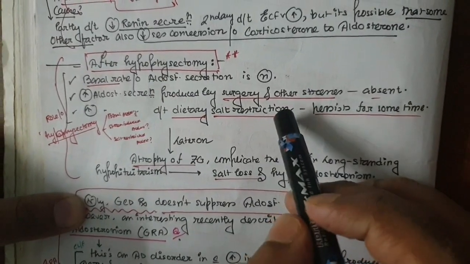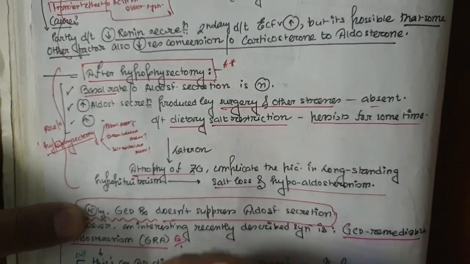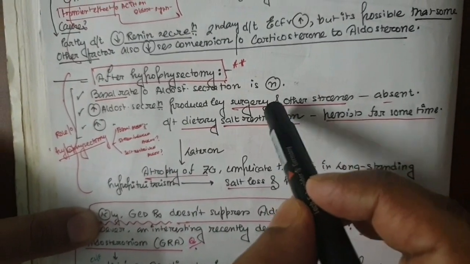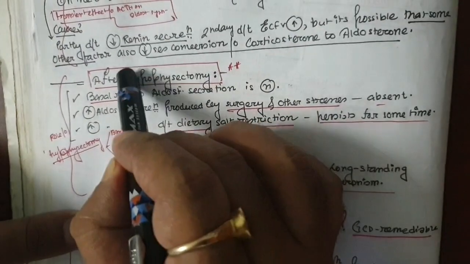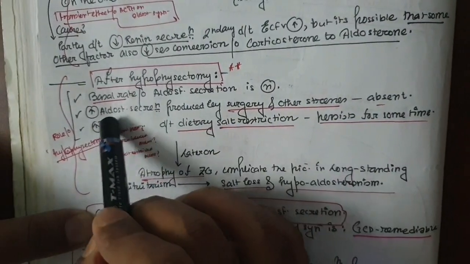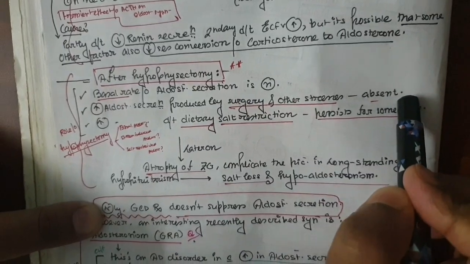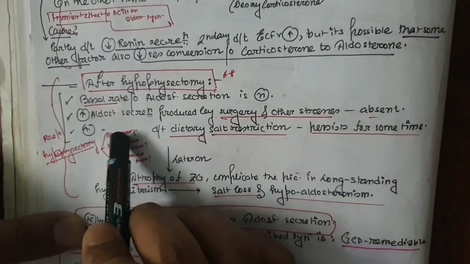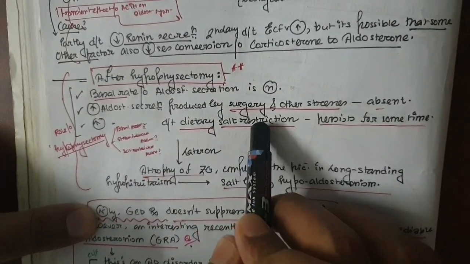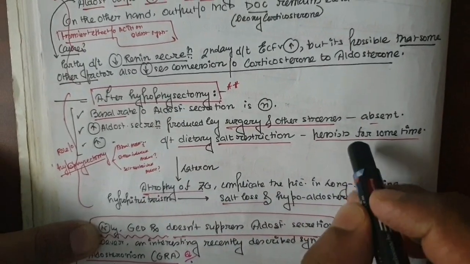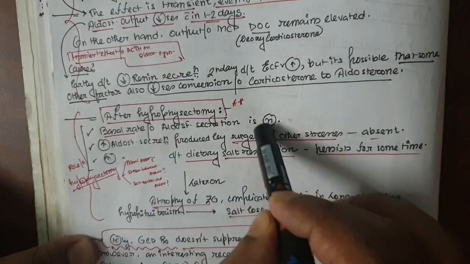Remember, in normal cases, as we have seen in the previous page, increased glucocorticoid and aldosterone secretion occurs in response to stress, anxiety and surgery. But after the removal of the pituitary gland, this response of increased aldosterone secretion to stress is absent. And the third point, the increased aldosterone secretion due to dietary salt restriction, which normally happens in a normal person, persists for some time. So remember, these 3 points are very, very important.